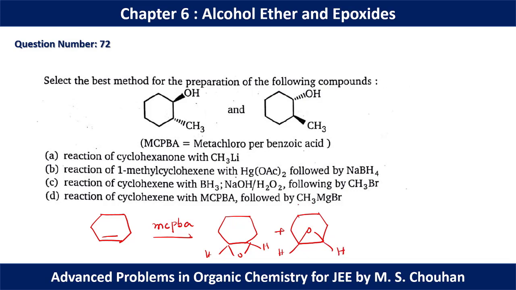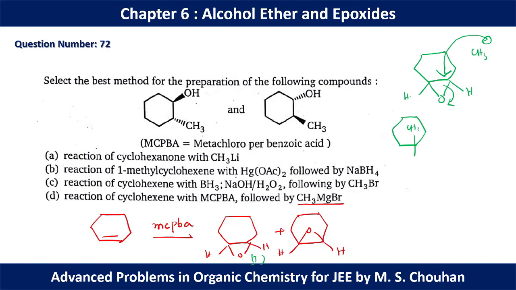Now in the second step, CH3MgBr along with aqueous workup is present. If you start with molecule 1, this epoxide is present below the plane. CH3 can approach from above the plane, to either of these two carbons, because they are identical in nature. Suppose this CH3 will approach this carbon, this C–O bond is going to be dissociated. So finally CH3, H, OH, H is our final product.